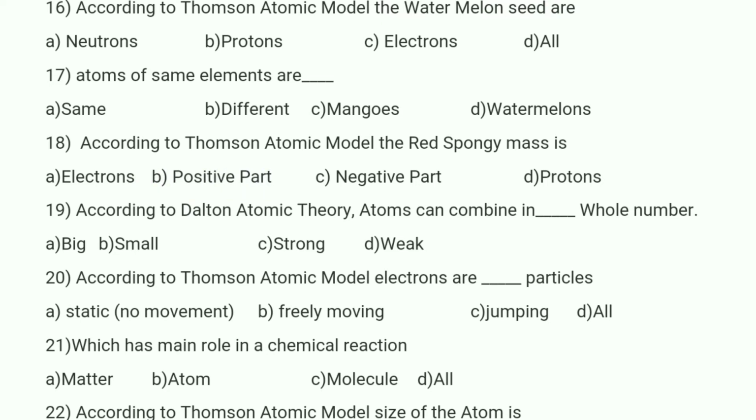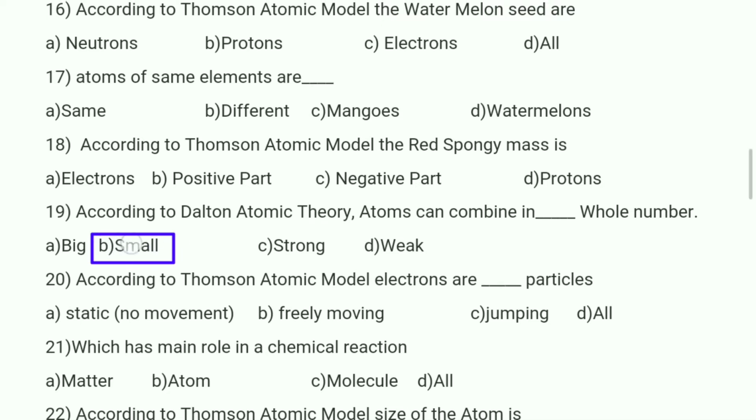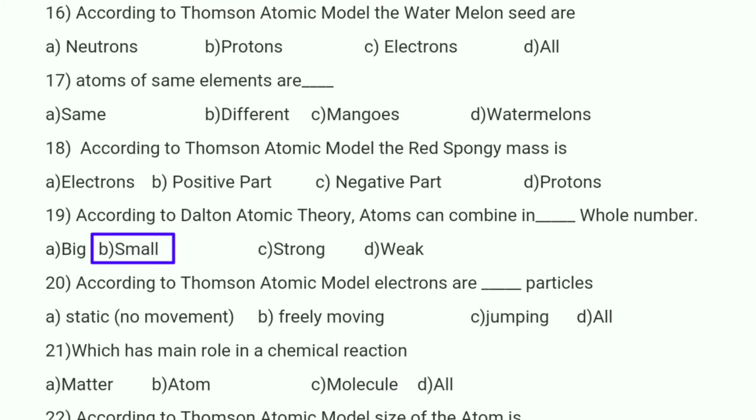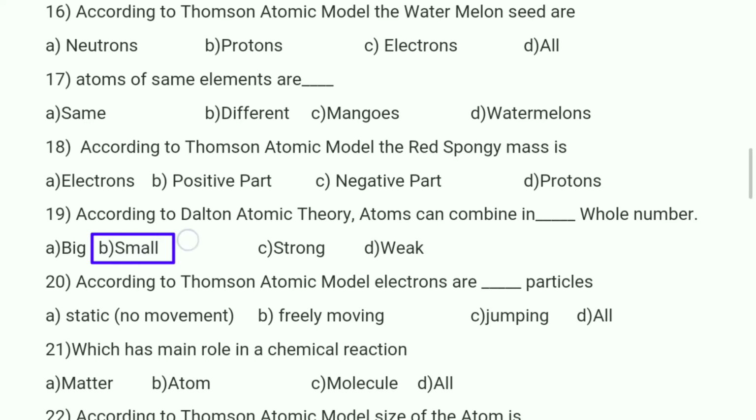And 19th bit, according to Dalton atomic theory, atoms can combine in dash whole number. According to Dalton atomic theory, atoms can combine in small whole number, but according to modern atomic theory, atoms can combine in big whole number also. So for this 19th bit, option B is correct, small.